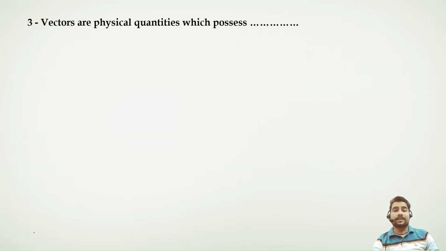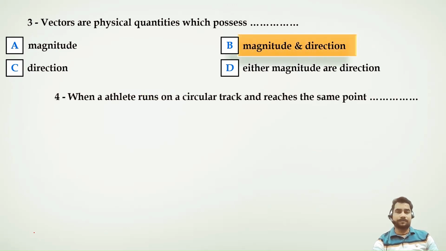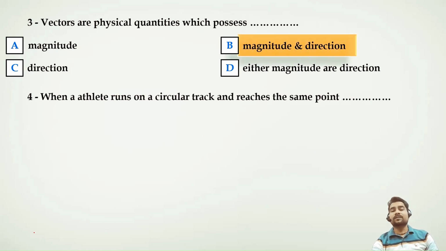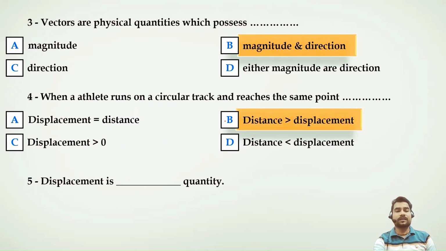Next question. Vectors are physical quantities which possess. From the earlier chapter, we already know vectors have both magnitude and direction. When an athlete runs on a circular track and reaches the same point, distance is not 0. Distance will have a certain value, but displacement is 0, right? So displacement must be less than distance. So option B is going to be the correct one.